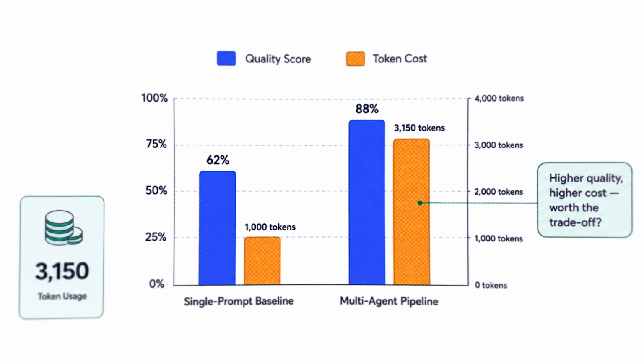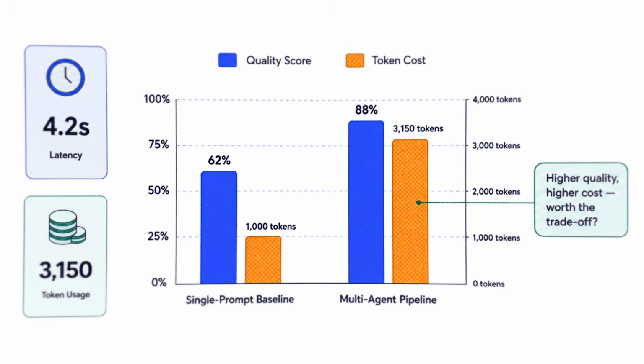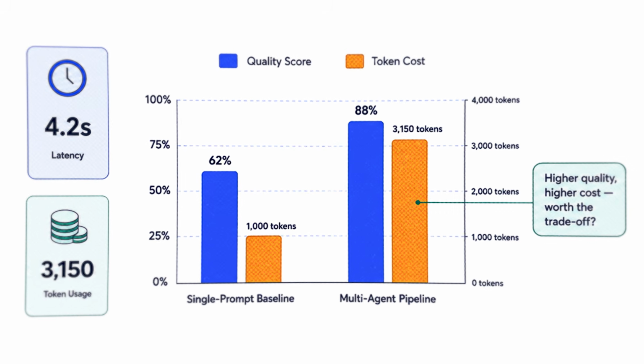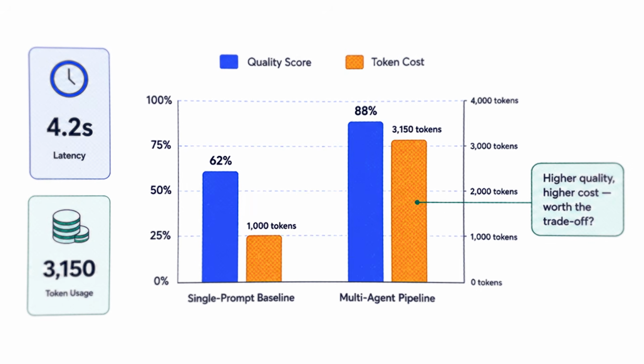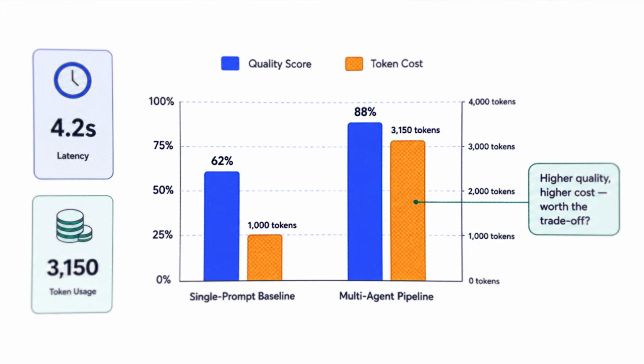Also, how can you track token usage, latency, and all these things on such a system? Then compare the system based on different prompt baselines. Did the multi-agent workflow improve, or was it just burning more tokens if you run it multiple times? You can discuss all these things with your interviewer, and it will be very worthwhile.